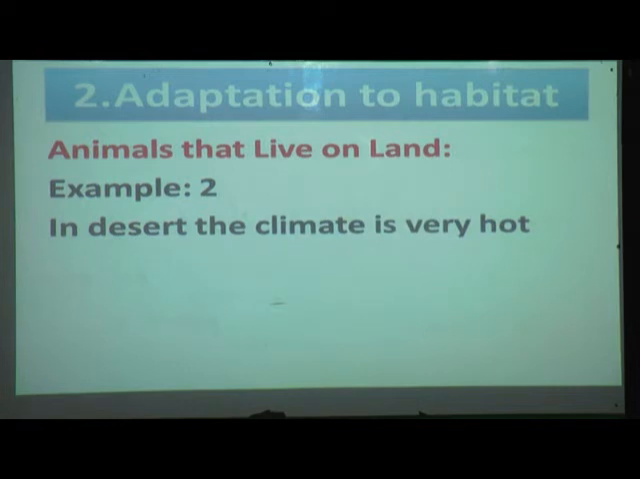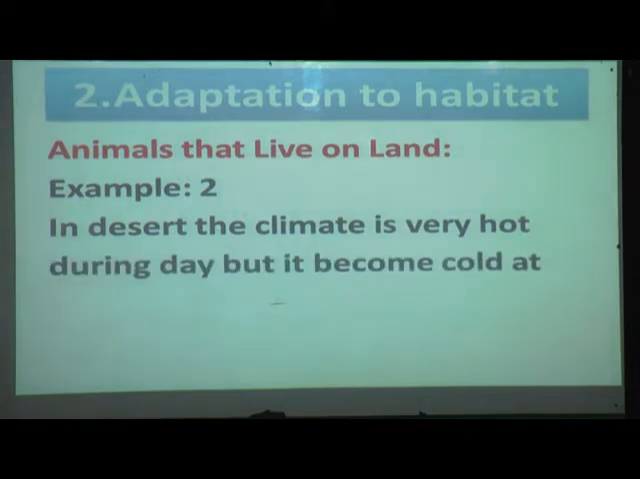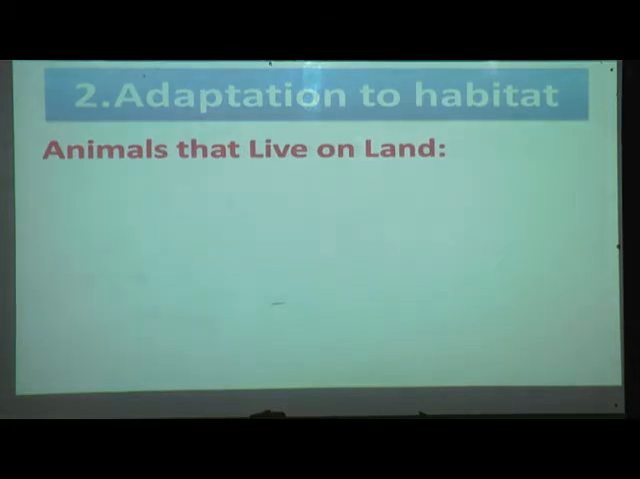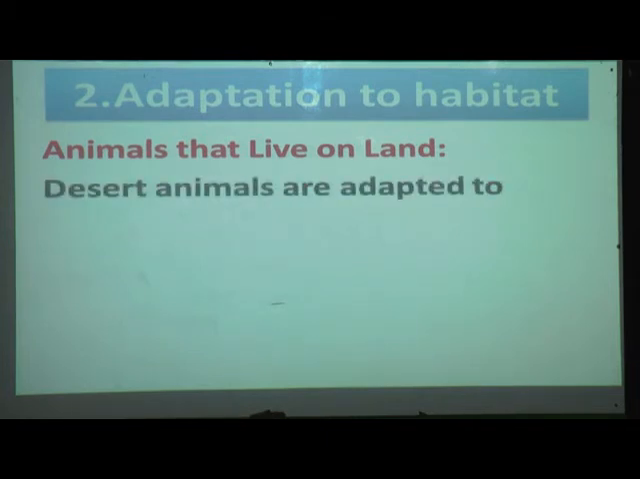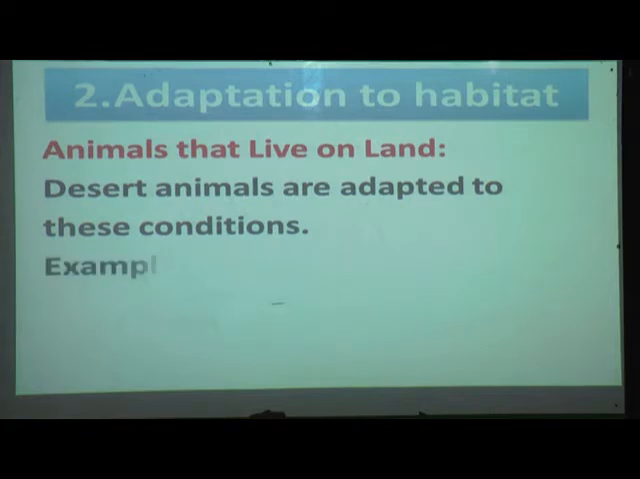In the desert, the climate is very hot during the day, but it becomes cold at night. Yes, in the desert the climate is different. Very hot means the temperature is too hot during the day, but at night the temperature is a little bit low. Because of that, the desert animals are adapted to these conditions. They are adapted in such a way that they can bear both kinds of weather.